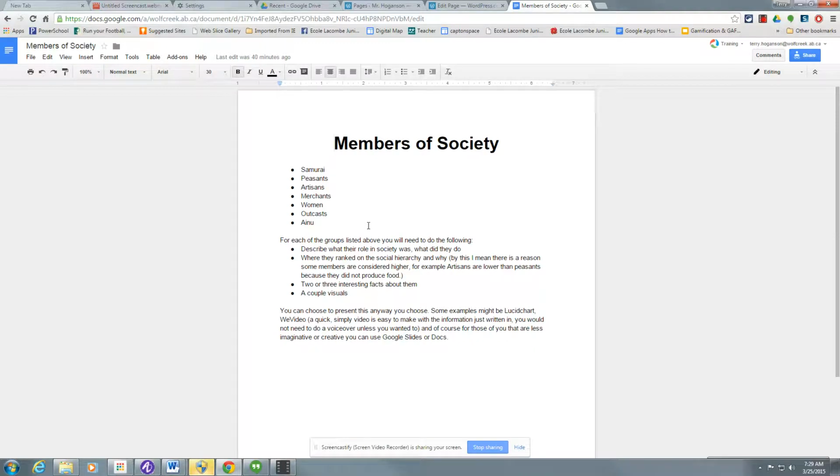The second bullet, where are they ranked on the social hierarchy and why? By this I mean there is a reason some members are considered higher. For example, artisans are lower than peasants because they did not produce food. Okay, Japanese had reasons for their ranking. For example, they believed in providing for society, so therefore if you produced food, you would be higher than people that did not.